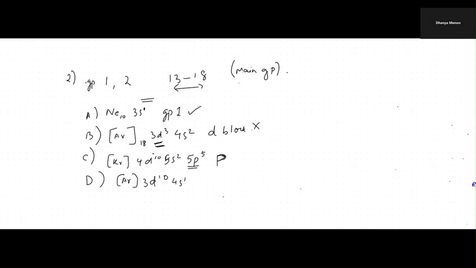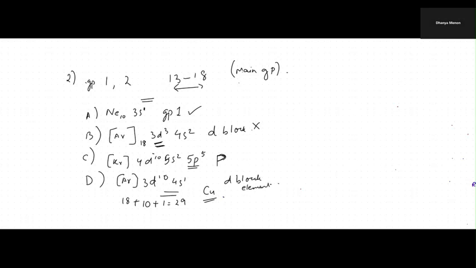Here in this case, you have to be careful, because argon is 18, and when the d orbitals are fully filled and you have this configuration d10 and 4s1, please check whether it is a D block element or not, because we have 18 plus 10 plus 1, which is 29, and 29 is copper. We have done practice so many times, it's copper, right? So definitely this is a D block element.